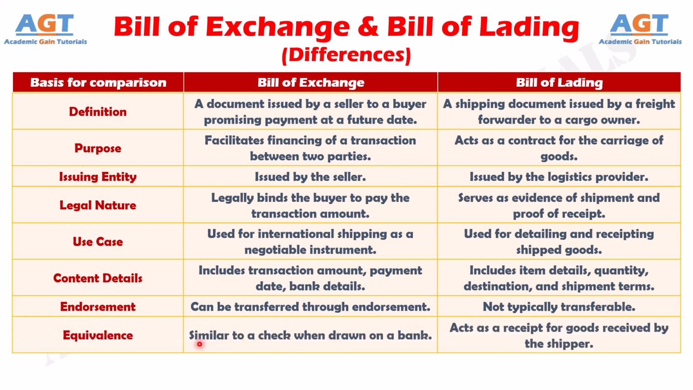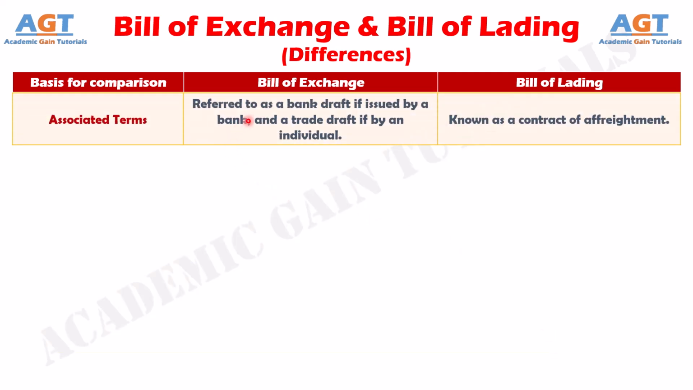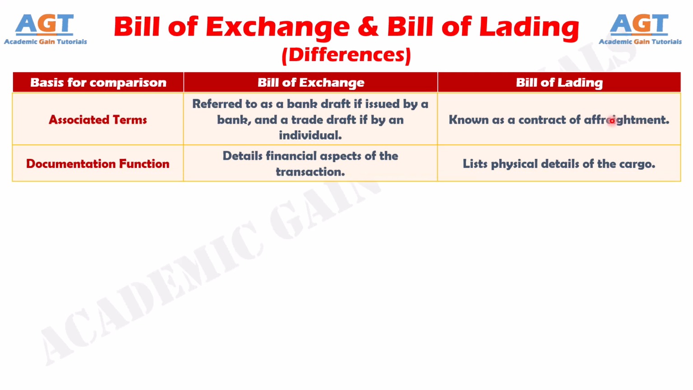Number 8. A bill of exchange is similar to a check when drawn on a bank, whereas a bill of lading acts as a receipt for goods received by the shipper. Number 9. A bill of exchange is referred to as a bank draft if issued by a bank, and a trade draft if issued by an individual, whereas a bill of lading is known as a contract of affreightment. Number 10. A bill of exchange details financial aspects of the transaction, whereas a bill of lading lists physical details of the cargo.